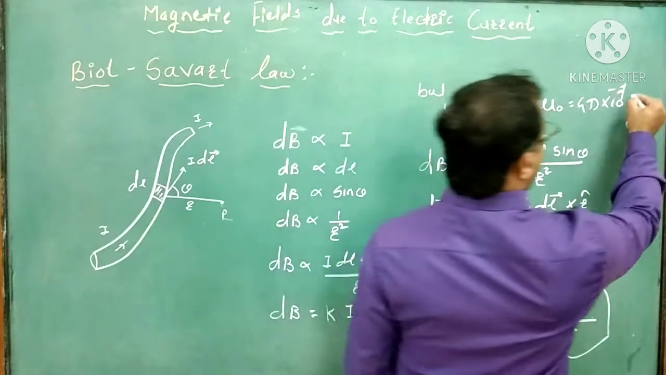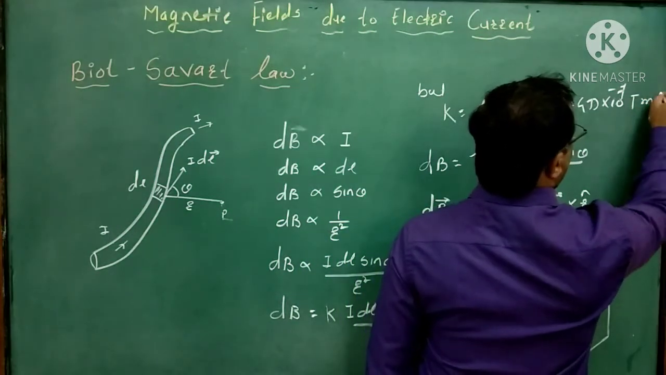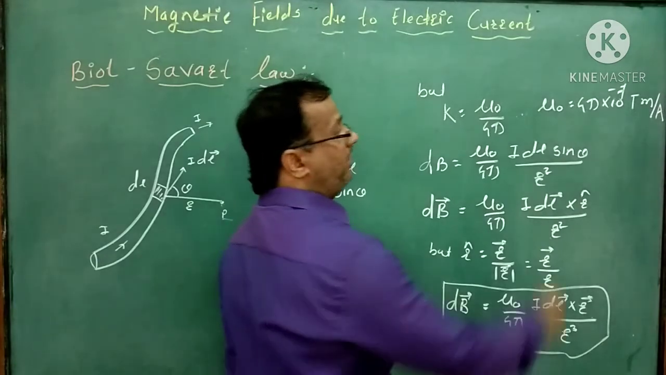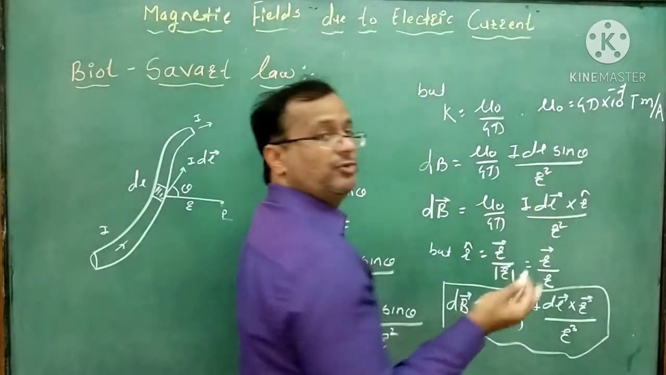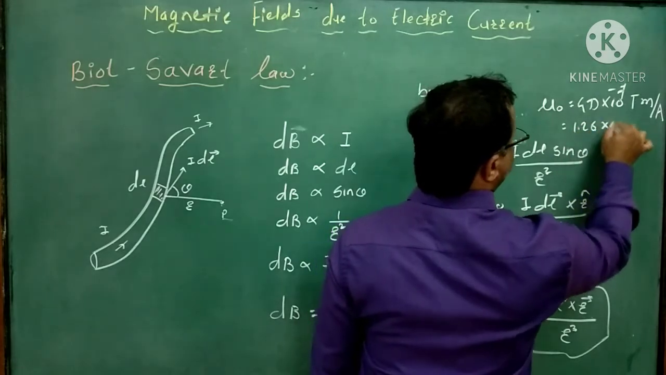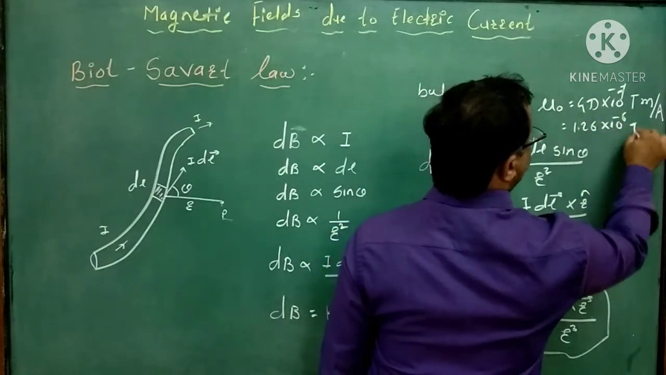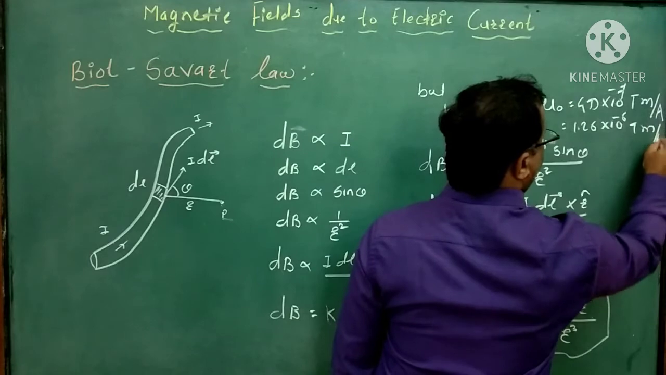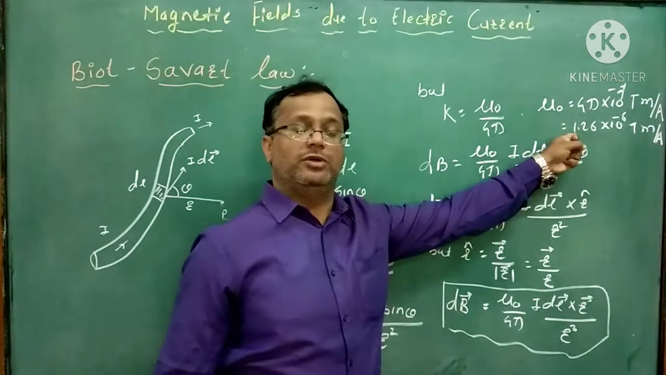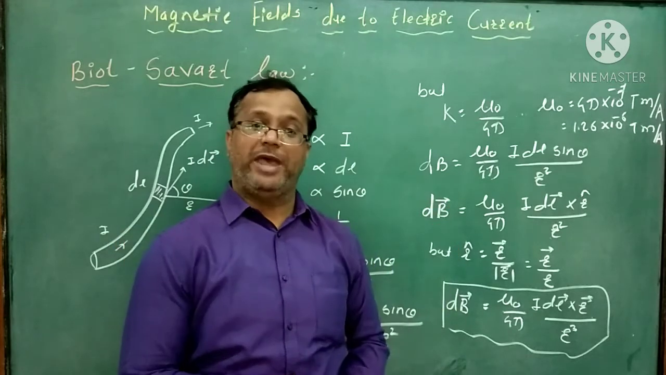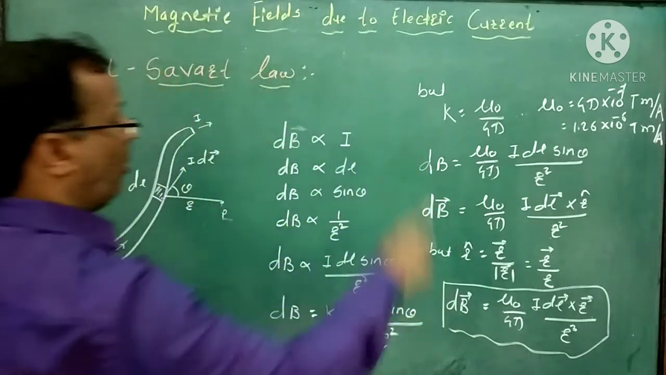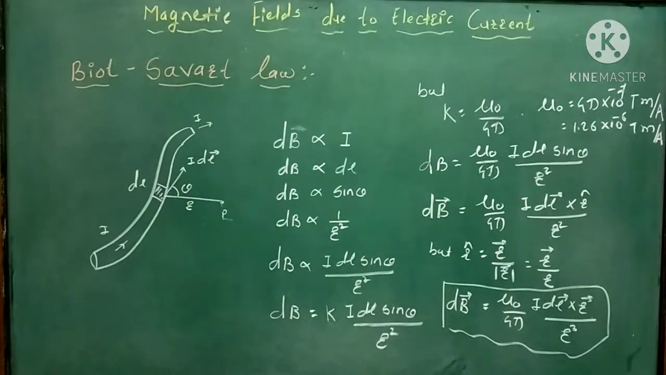Right? What units do we get there? Tesla meter per ampere. Right? And again here, if we substitute the value of pi, then it is equal to 1.26 into 10 raised to minus 6 Tesla meter per ampere. So this will be the value of mu 0, and mu 0 is the permeability of free space. Right? See all the equations once.